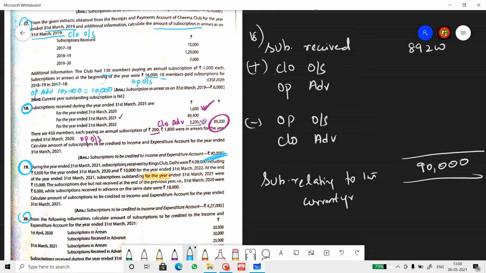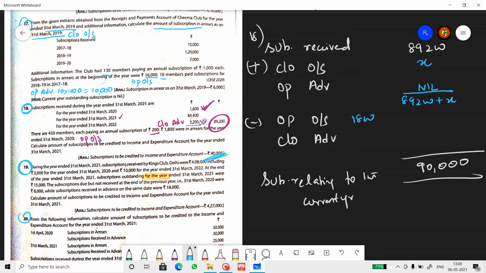Now, I don't know closing outstanding, so I'm going to put X over there. I know opening advance. Do I know? No. So opening advance is nil here. So this becomes 89,200 plus X. And do I know opening outstanding? Yes, 1,800.